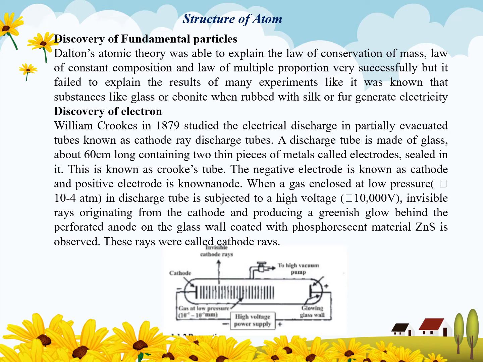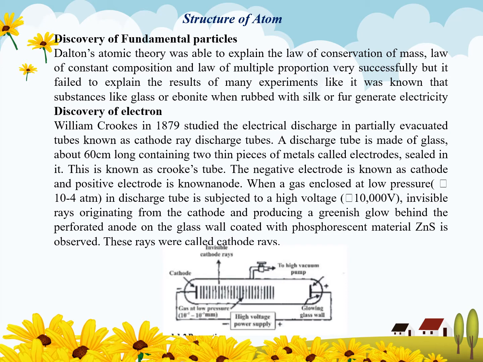When a gas enclosed at a low pressure of 10 raised to power minus 4 atmosphere in a discharge tube is subjected to a high voltage, means up to 10,000 volt, invisible rays originate from the cathode and produce a greenish glow behind the perforated anode. This is a perforated anode, and behind that we can see the greenish glow on the glass wall coated with the phosphorescent material, and that phosphorescent material we can use is zinc sulfide, and these rays are